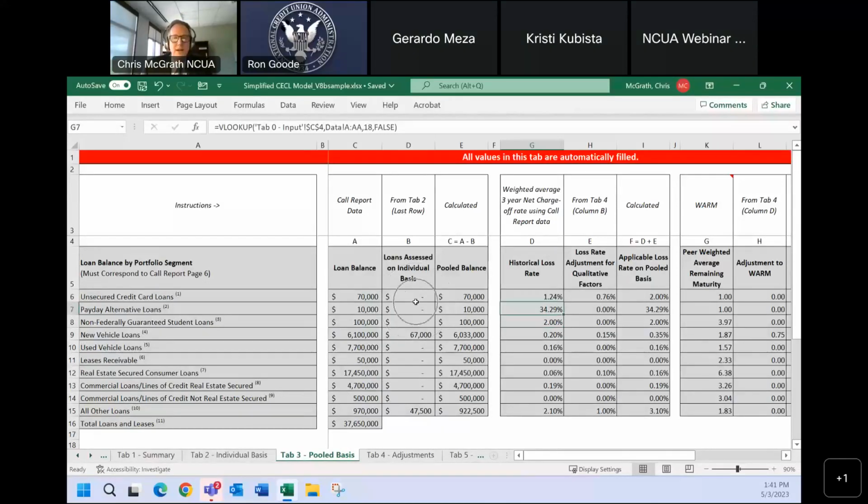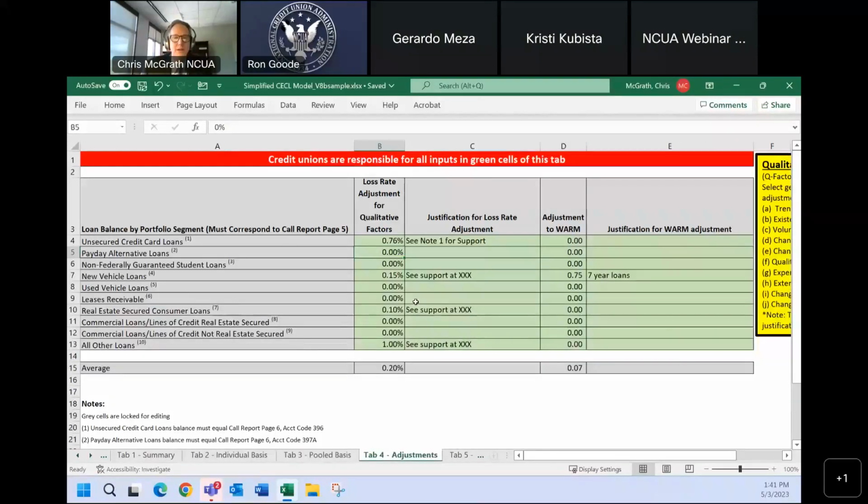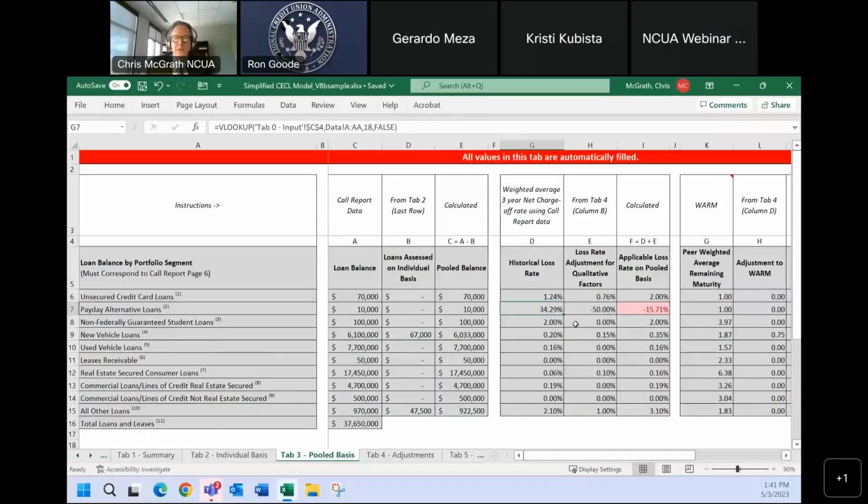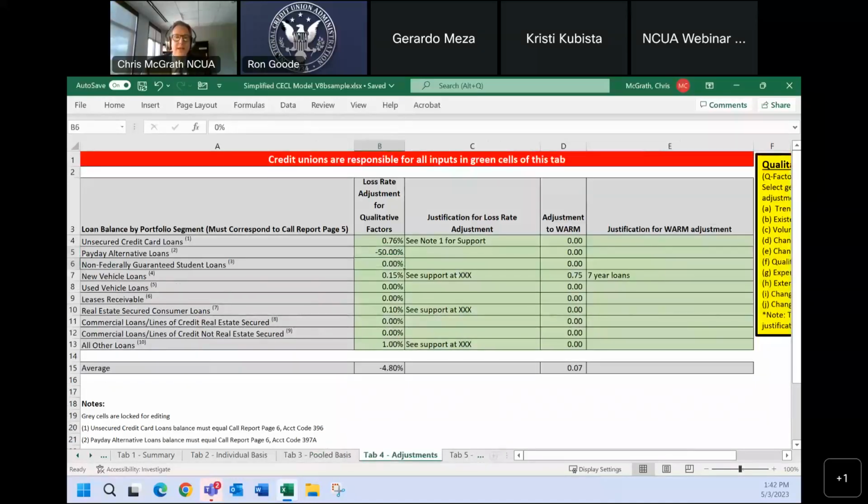So here we have payday alternative. It will shade in red things that look odd. So what you do is you go back to the adjustment tab and you come up with your best estimate of what you expect your losses to be.